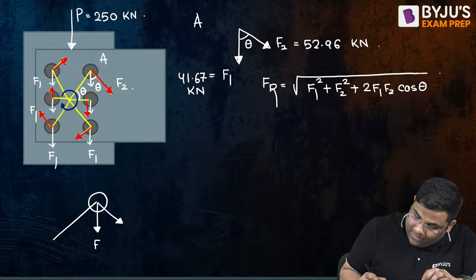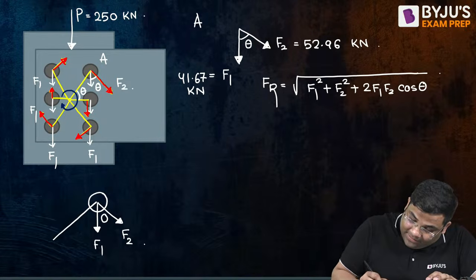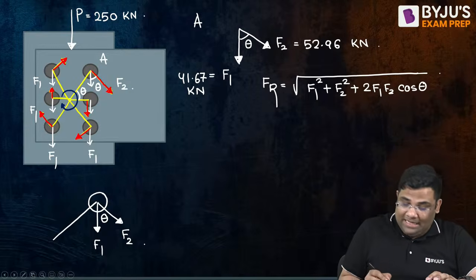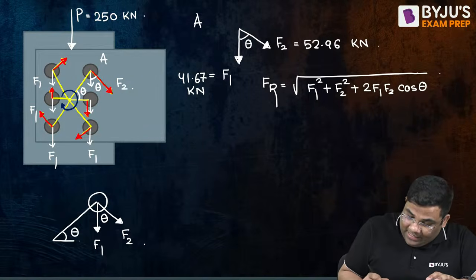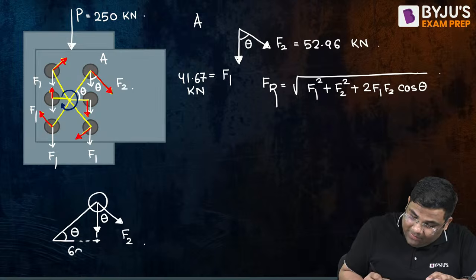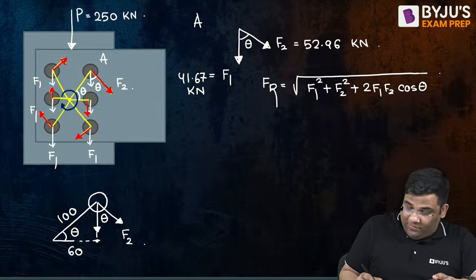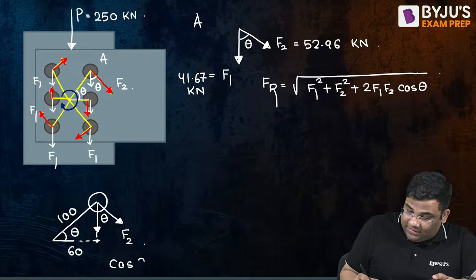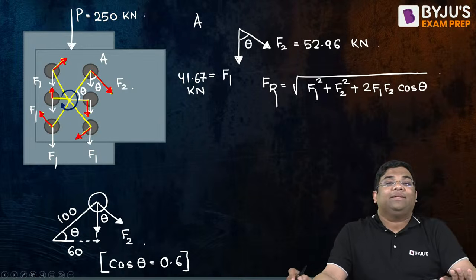If this is theta, this is also theta. So what will be cos theta? This dimension was 60, remember? And this was 100. In this triangle I can say, what will be the value of cos theta? Is the value of cos theta equal to 0.6?